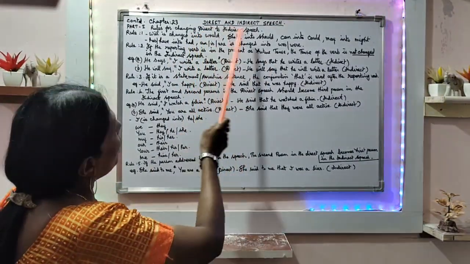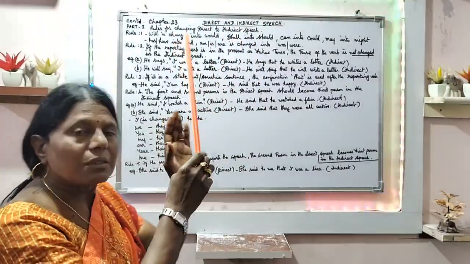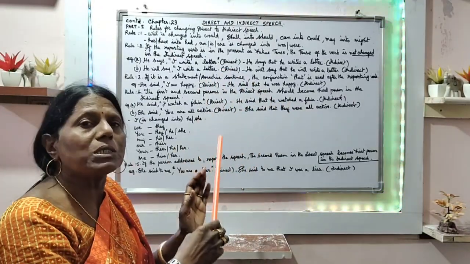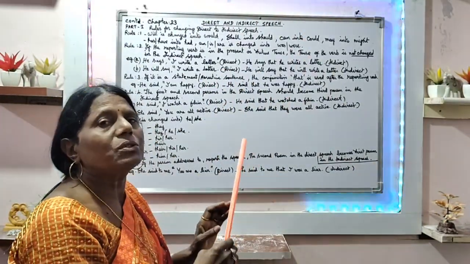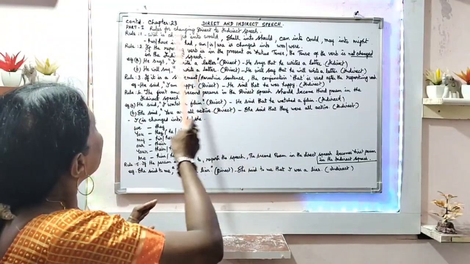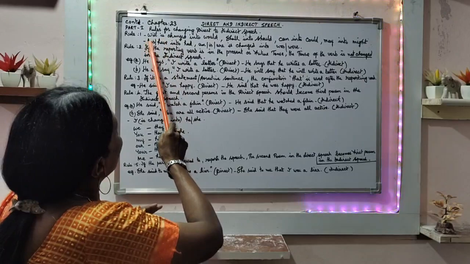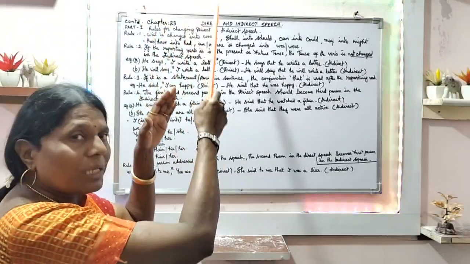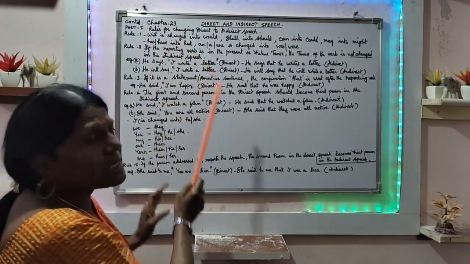We are going along with direct and indirect speech. I was explaining to you the rules of how direct speech is changed into indirect speech. In that, rule number 1, we were doing for shall and will, and rule number 1 has a little more continuity.